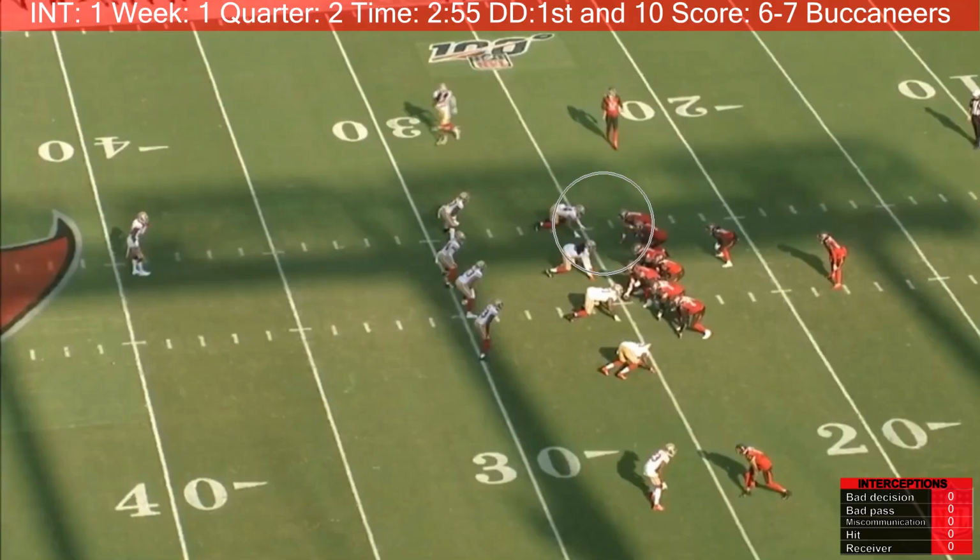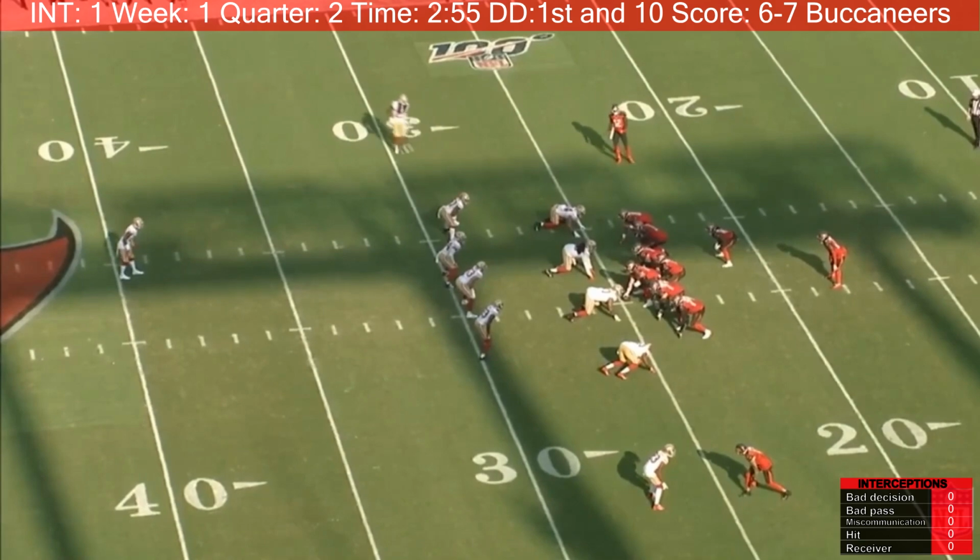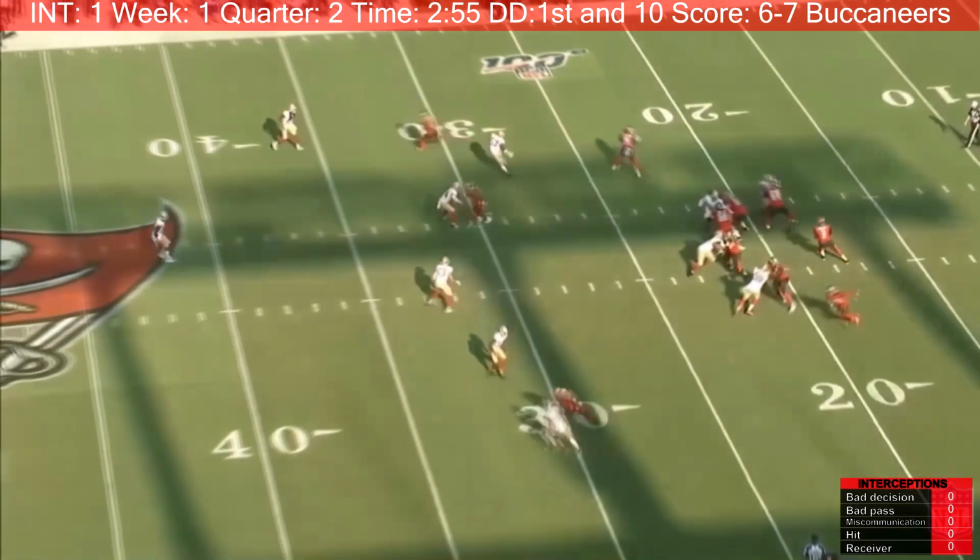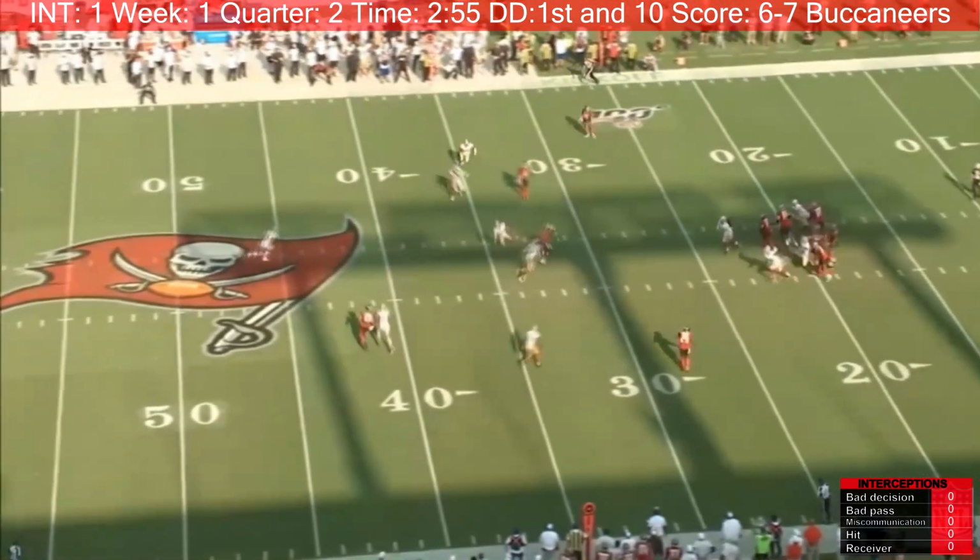You're going to see O.J. Howard run straight down the hash marks. Does somewhat of a comeback route. Jameis Winston tries to hit him right there. The ball ends up going straight into his hands and popping out for the interception. This is the fault of the receiver.